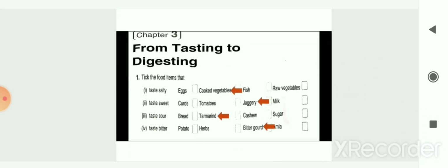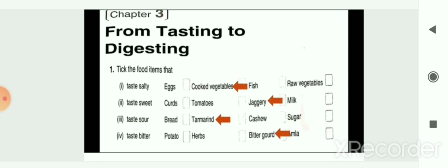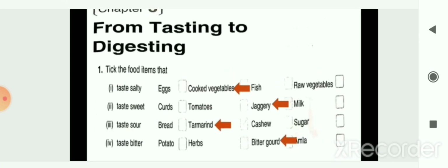Next question is choose the correct option or tick the food item. The first one, taste salty. The example is given to you: eggs, cooked vegetables, fish and raw vegetables. You have to tick whose taste is salty. So the answer is also given to you, that is cooked vegetables. The taste of this cooked vegetable is salty.